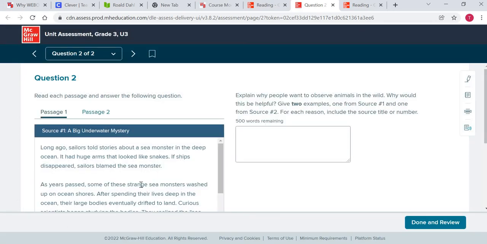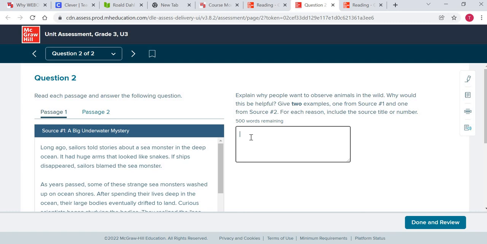All right, this is where you're going to do your APEC. No, that wasn't an Amazon package. This is where you're going to do your APEC. If you are unsure how to do an APEC, open up your red folder, and I have put in there an example of an APEC. I've even put that APEC paper in there. It should be in your red folder.